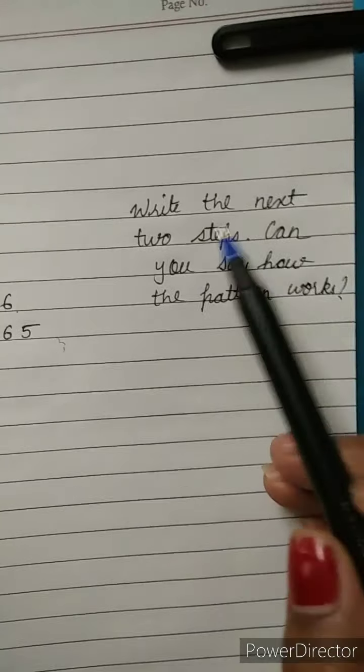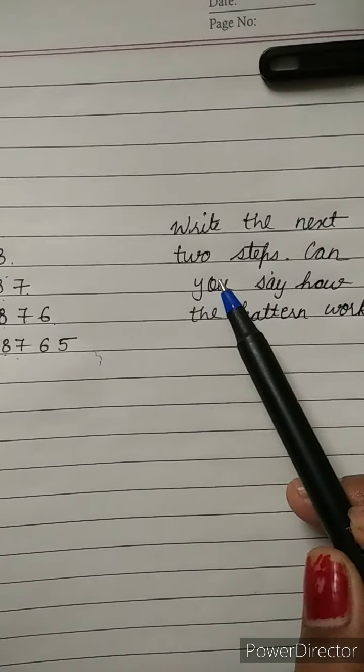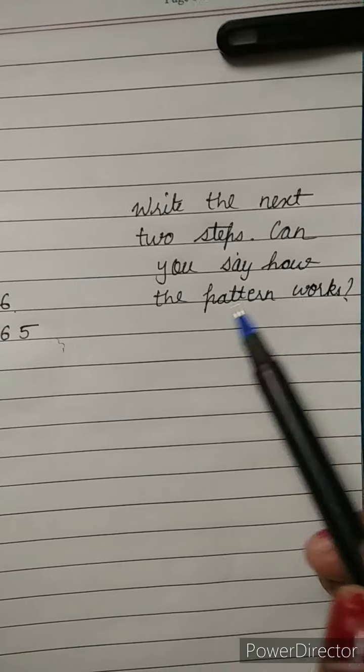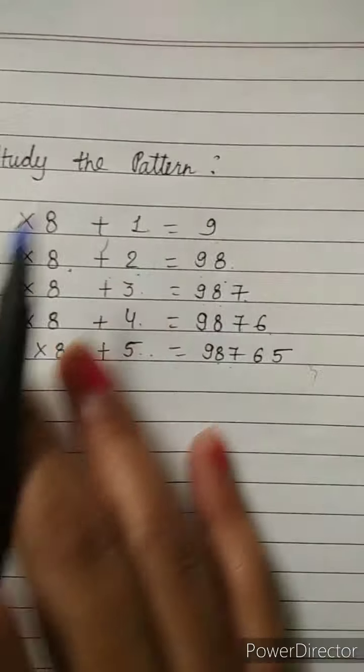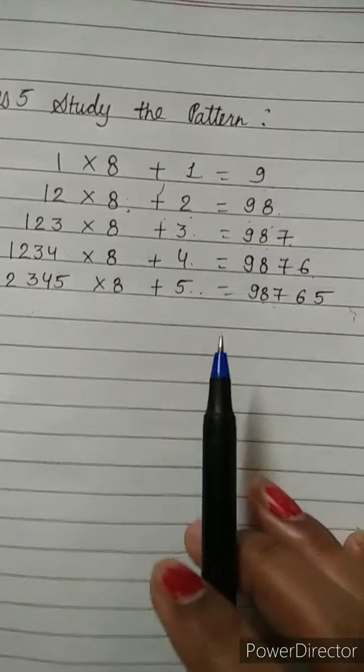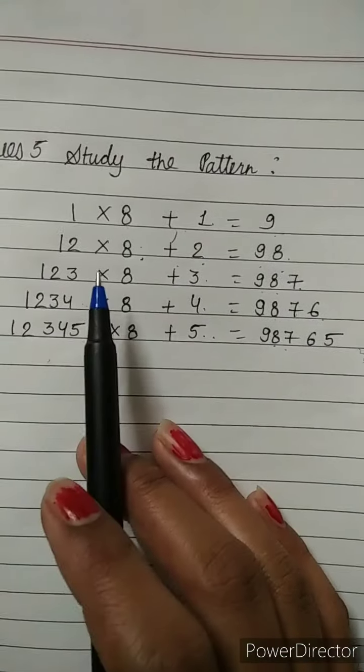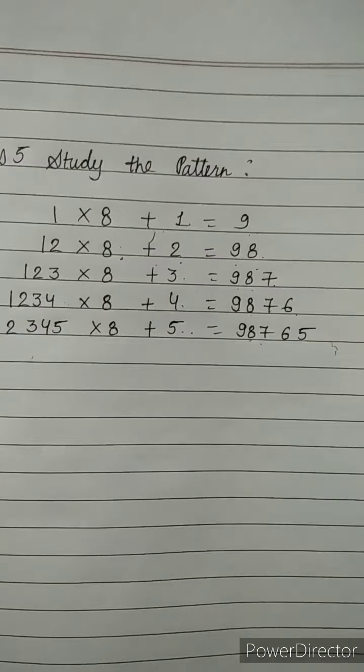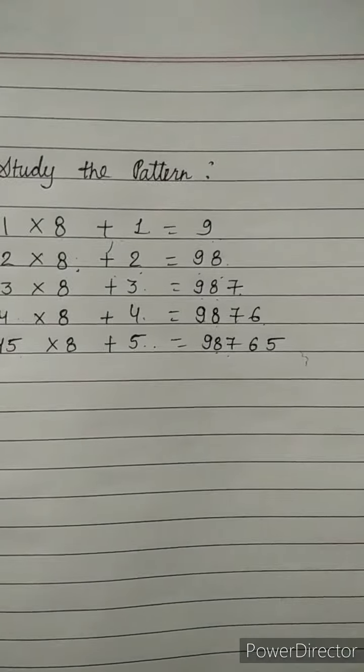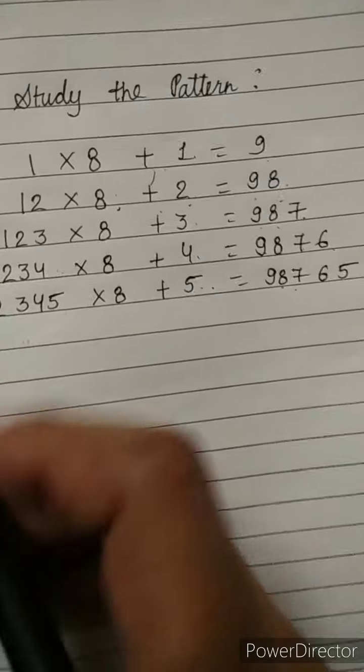Question C, write the next two steps. Can you say how the pattern works? But we have already seen how the pattern is working, because somewhere digits are increasing and somewhere digits are decreasing, but we have to write 2 steps more.